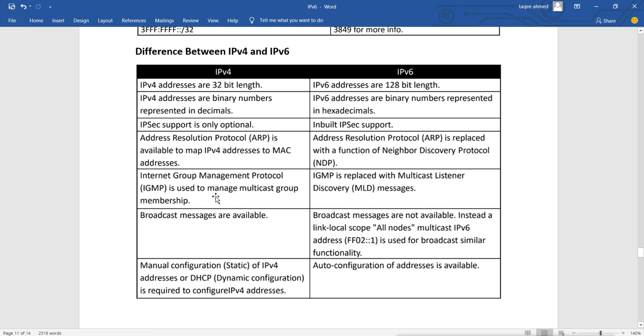Here, instead of IGMP, it uses multicast listener discovery, MLD messages. Then broadcast messages are not available, but instead of broadcast we have multicast. Manual configuration of IPv4 is static, or we can use dynamic configuration by DHCP, and for that we require DHCP. But here auto configuration of addresses is available. That means we don't need DHCP to configure addresses automatically. In every machine where there is IPv6, it will get an automatic address, and it is called the link local address.